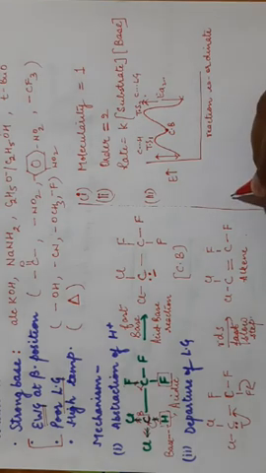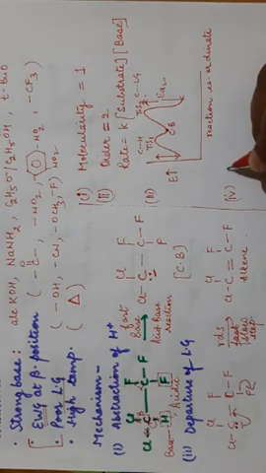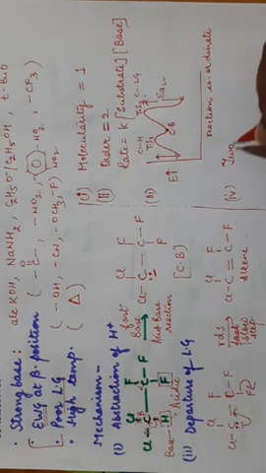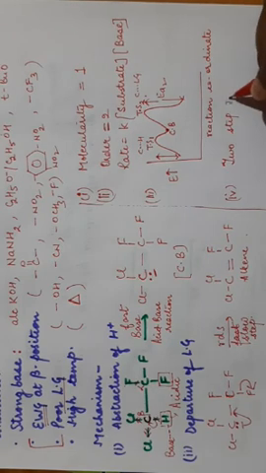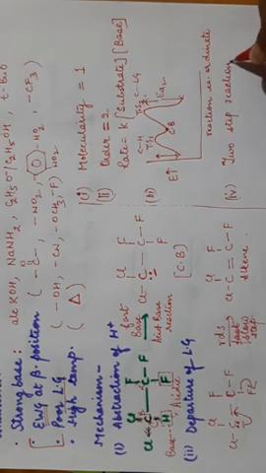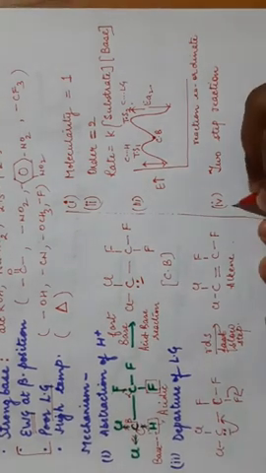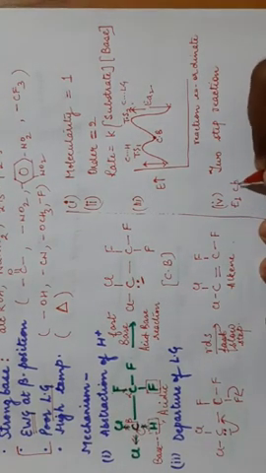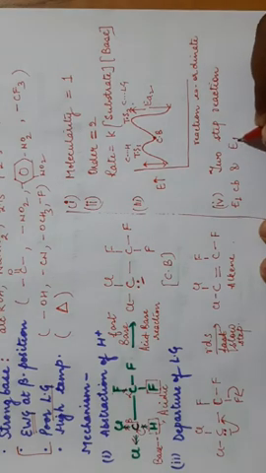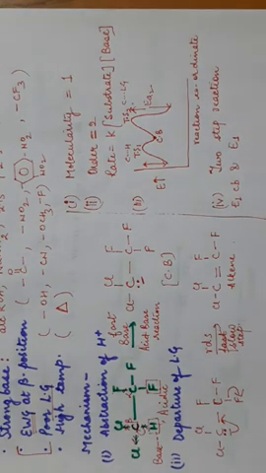Next thing is, we have already discussed this is a two-step reaction. It is a two-step reaction. And what is the difference between E1CB and E1 reaction? What is the difference between these two?